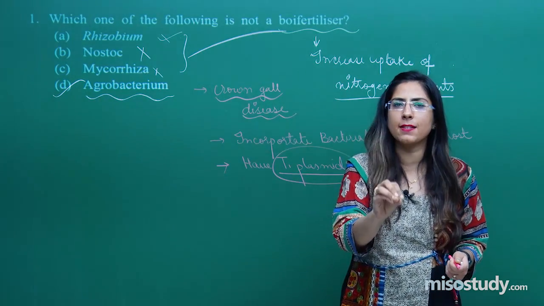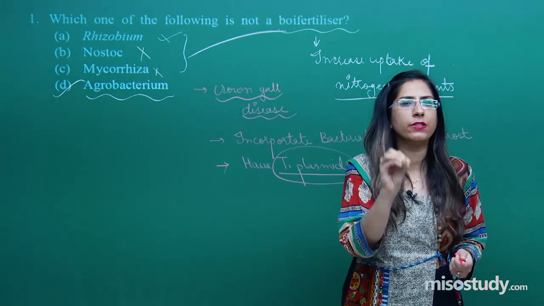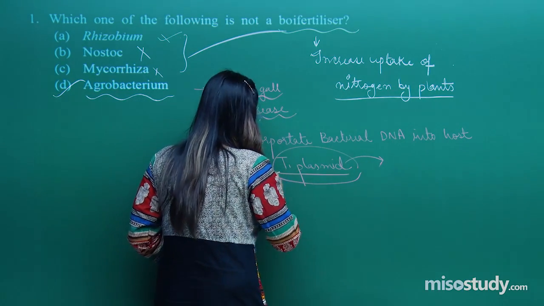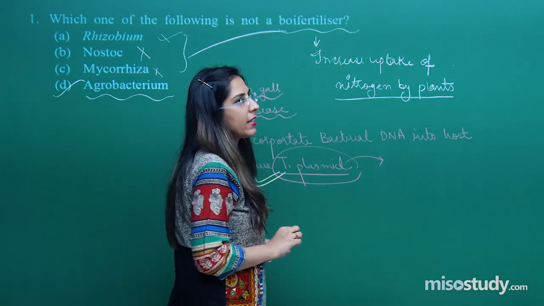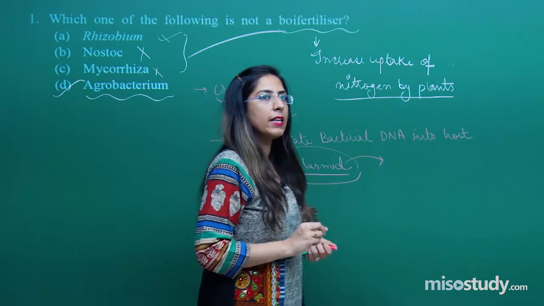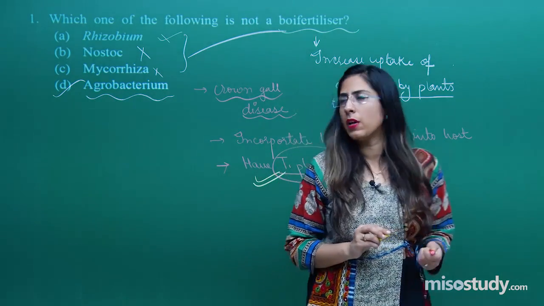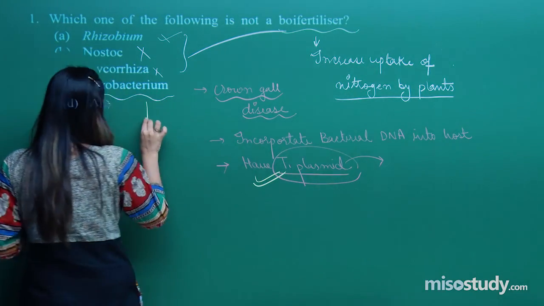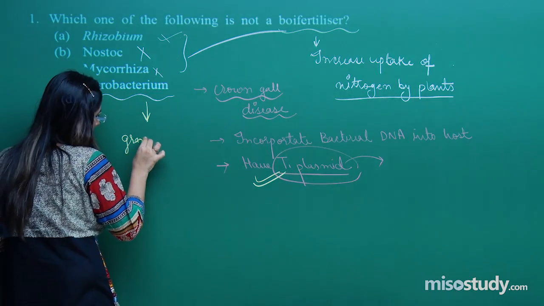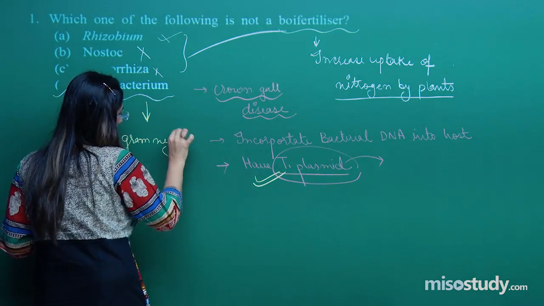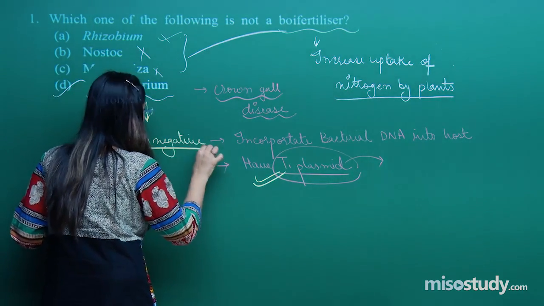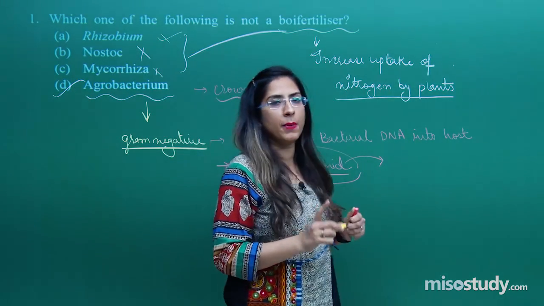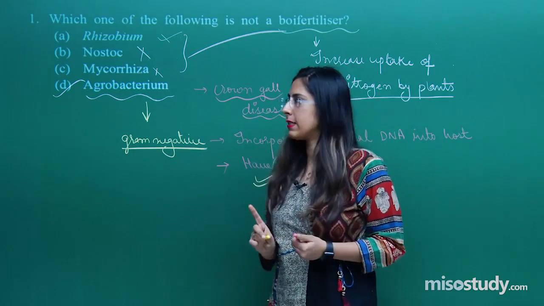So this is the basis by which genetic engineering is done in plants. When we look at the nature of Agrobacterium tumefaciens, we see that it is gram negative. So the correct option for question number 1 is option D.